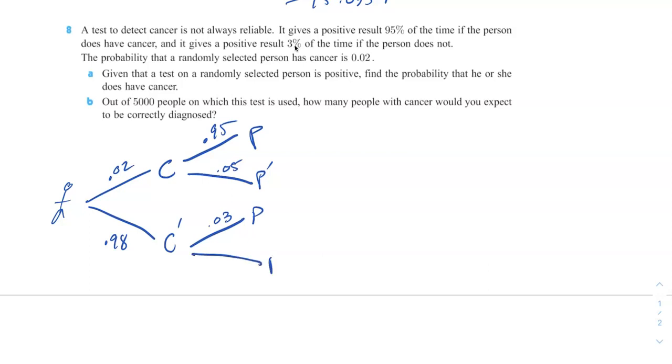And it'll give you a negative result 0.97. So look at the first question here. Given that the result of a randomly selected person is positive, the probability that he or she does have cancer. So it's cancer given that they got a positive result.